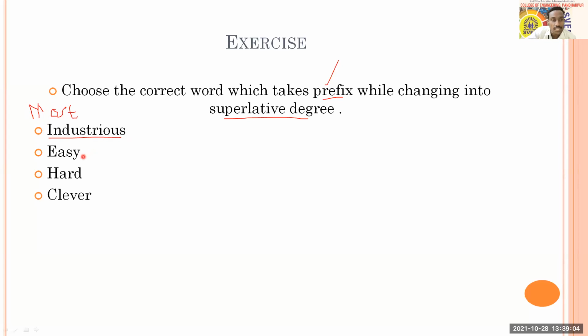But in case of easy, what are you going to add here? That is a suffix. It is not a prefix. That is est. Easier, easiest. Hard, harder, hardest. There also we are adding est. Okay. Clever, cleverer, cleverest. Here also we are adding est. Therefore, what is going to be the answer? Option A is going to be the answer for this question.